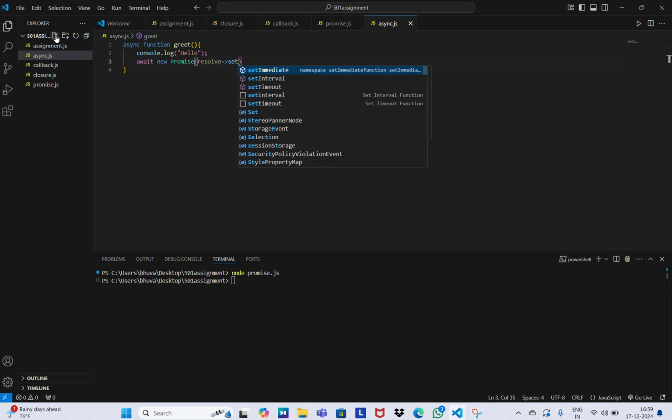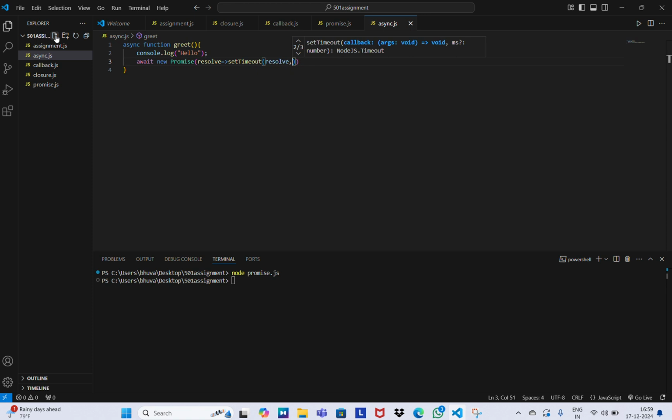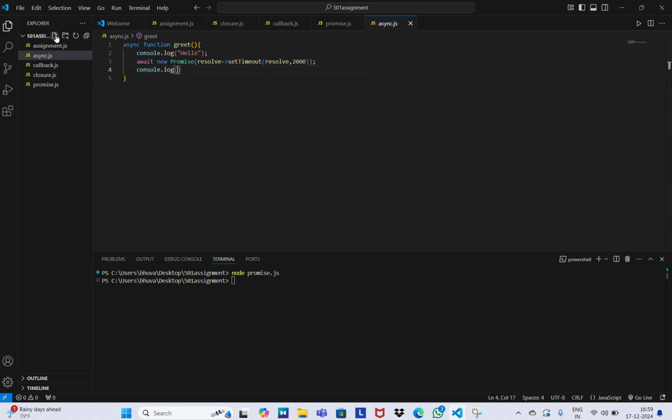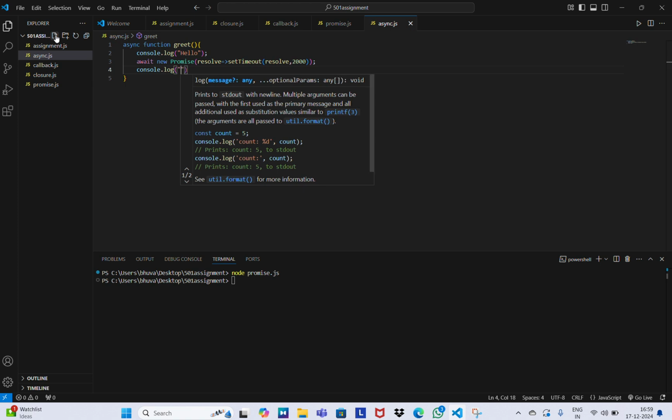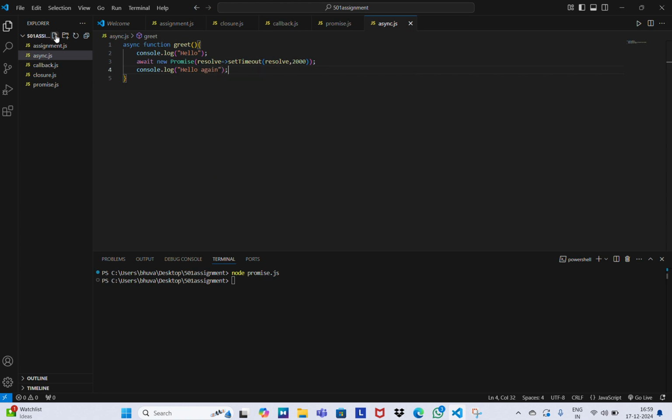For that, I'm using the function setTimeout, with the delay 2000. After 2000 milliseconds, the next part of the code will be executed: console.log hello again. So this is a simple asynchronous function and a simple use case of the async and await keywords.